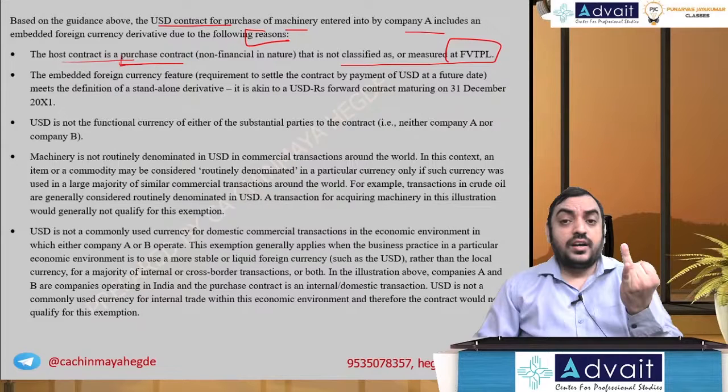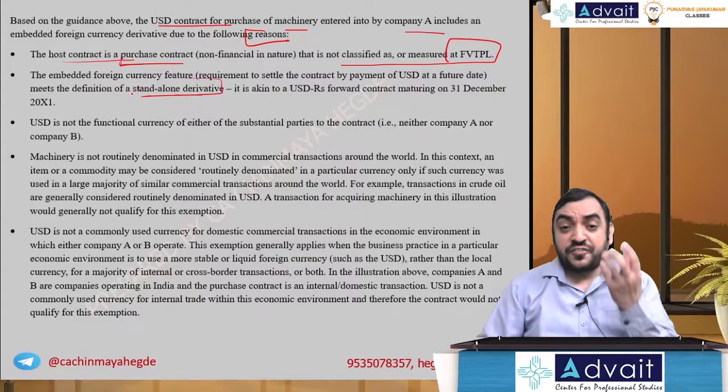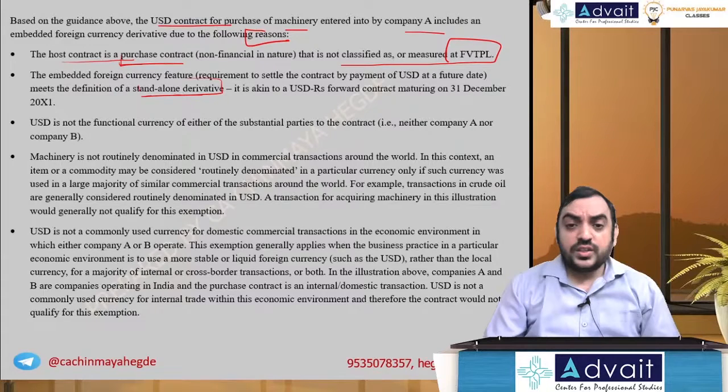The embedded foreign currency feature, required to be settled on the contract by payment of USD at a future date, meets the definition of a standalone derivative. The contract has a US dollar element. So for USD purchase and sale, there is a comparable instrument, so it is taken as a forward contract for accounting purpose. USD is not the functional currency of either of the parties. Machinery is not routinely denominated in USD in commercial transactions around the world.